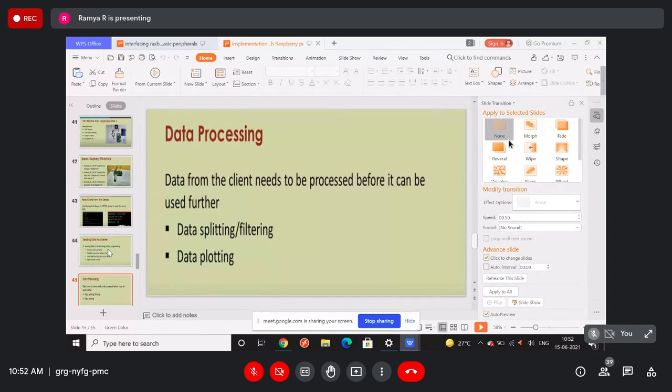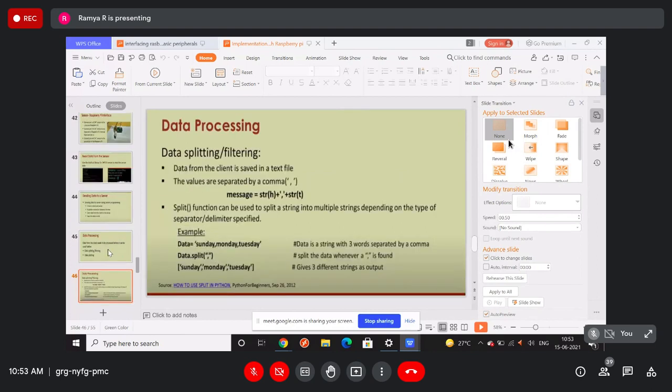Okay, so data processing. Here I'm talking about the data already stored in the server. Before all the things are over, we came to the server, and the data is ready in the server. So here I'm talking about processing the data which is stored. This data which came from the client needs to be processed before we use it further, right? So for this data processing, we can do data splitting, data filtering, data plotting, these things we can do.